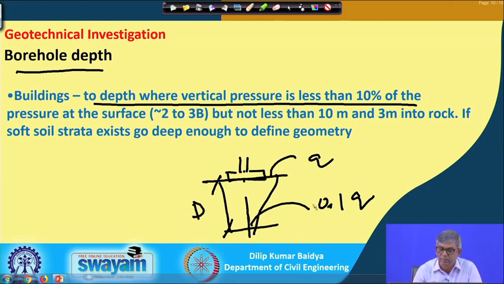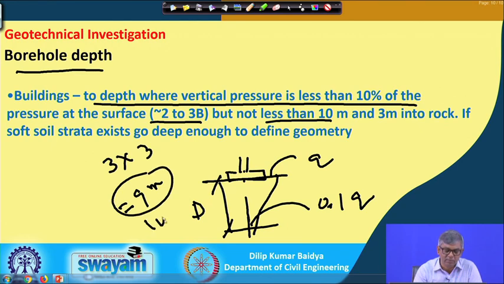Generally this 10% happens at 2 to 3 B depth. So, because of that, you have to make the borehole at least 2 to 3 B deep. If B is 3 meter, then it is 3 into 3, 9 meter depth. Up to 9 meter depth you have to do the borehole, and in no case should it be less than 10 meter. So, the calculation came to 9 meter, but you have to go up to 10 meter, and if it is rock then the minimum is 3 meter.